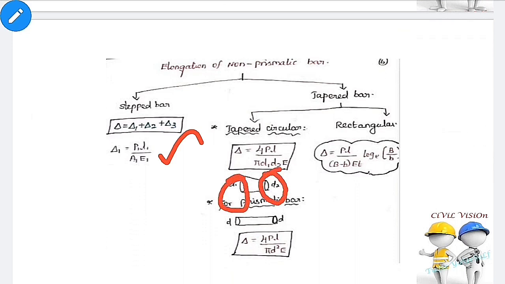For rectangular section, deflection equal to PL by Et into capital B minus small b log base e of capital B divided by small b.